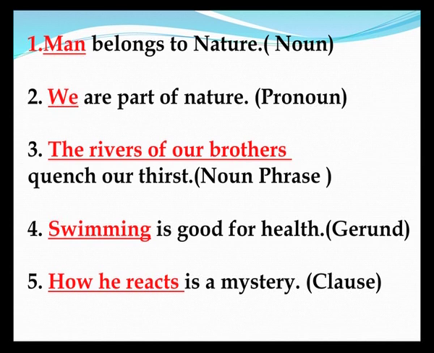And in the fifth sentence, how he reacts is a mystery, in which the clause how he reacts functions as the subject. So, basically we have already told that a sentence can be split into two categories, the subject and the predicate. So, once we have identified the subject, the leftover part functions as the predicate of the sentence.